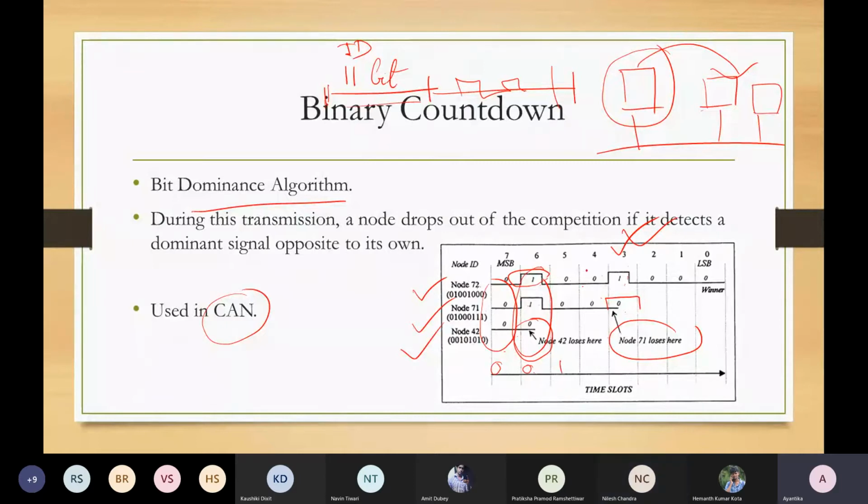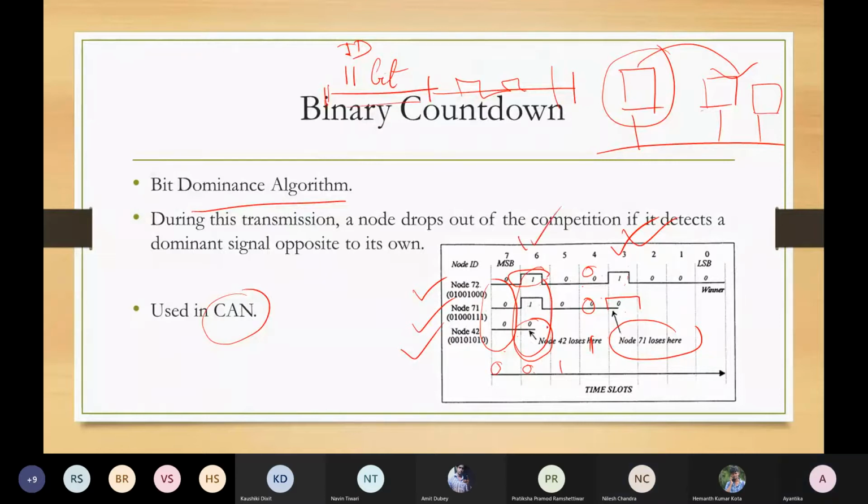Okay, you are telling about 0, 0, 1 in the 6th cycle, instead of 1, 1, 0. Then node 72 and node 71 will directly lose the competition, much earlier, in the 6th cycle.